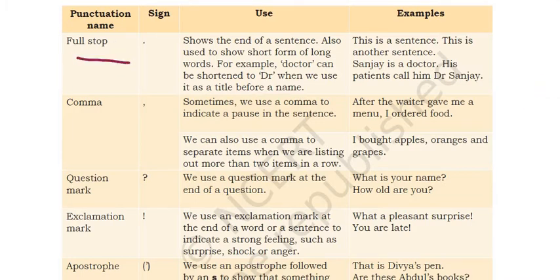First, let us see the full stop. It is used to show the end of a sentence. It is also used to show the short form of a long word. For example, Doctor can be shortened to Dr. when we use it as a title before a name. Okay?